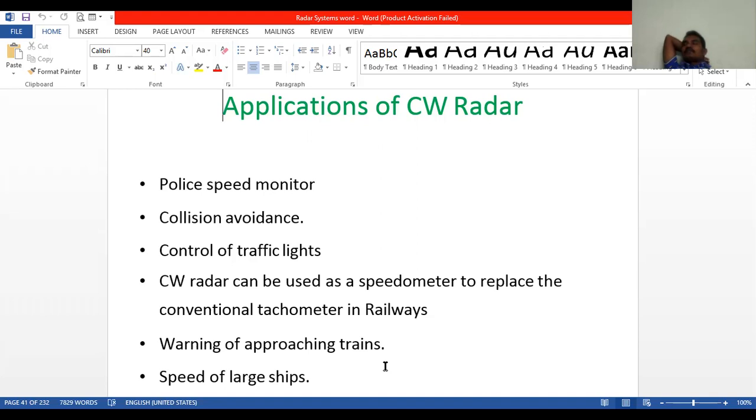Everywhere, in military, aircraft, aerospace, police departments, and in cricket, where the speed of the cricket ball is measured, continuous wave radar is used. Railways also use it as a speedometer to replace the conventional axle driven tachometer. So these are the main applications of our continuous wave radar.